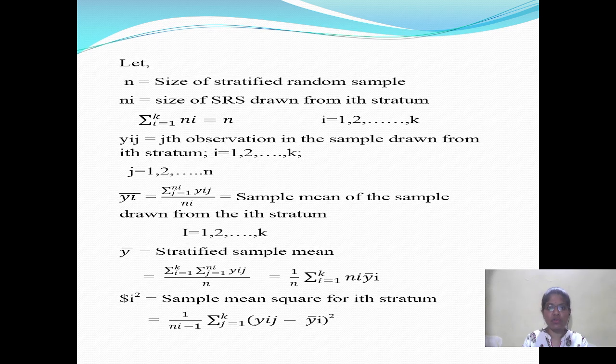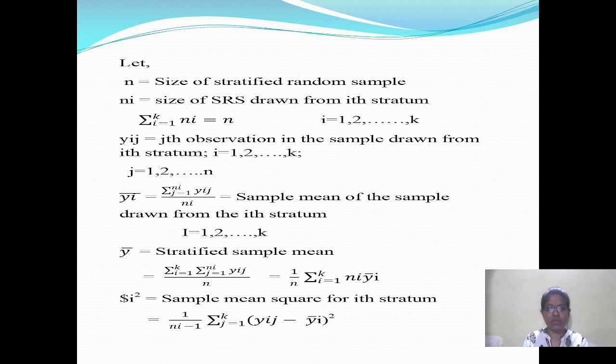Let n be the size of the stratified random sample. Small ni is the size of the simple random sample drawn from the ith stratum. Summation of i equal to 1 to k, ni is equal to n. Small yij is the jth observation in the sample drawn from the ith stratum, i equal to 1 up to k, j equal to 1 up to ni. Yi bar is equal to summation j equal to 1 to ni yij divided by ni, the sample mean of the sample drawn from the ith stratum, i equal to 1 up to k.